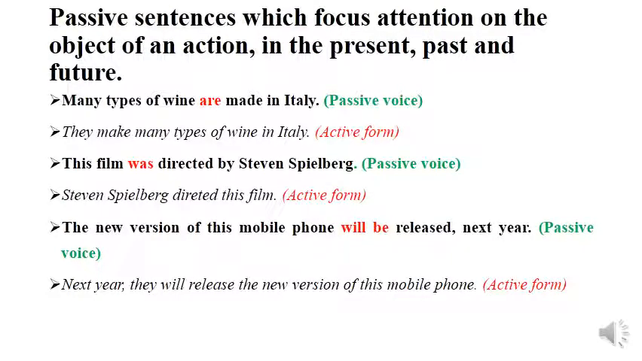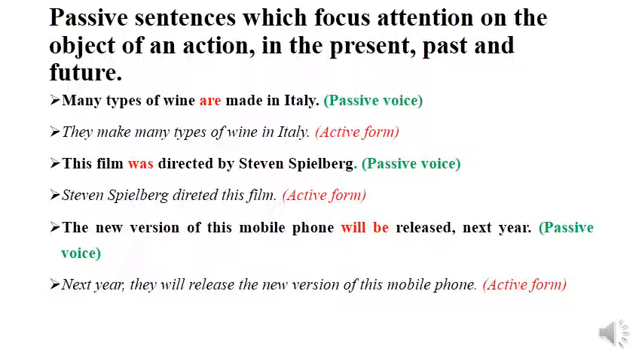The last point has a relation with passive sentences which focus attention on the object of an action in the present, past, and future. So let's read the examples and explain at the same time. Many types of wine are made in Italy. Here we are using to be in the present in order to refer to the passive voice. When transforming this sentence into the active form, we say, they make many types of wine in Italy.